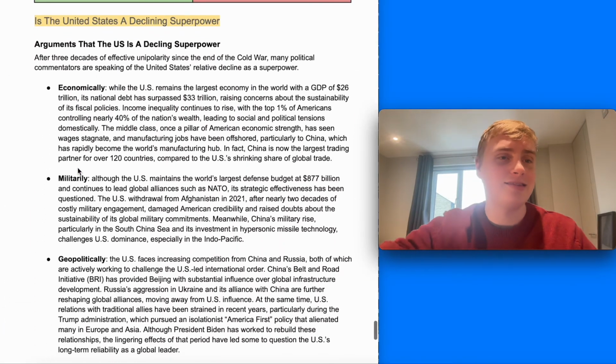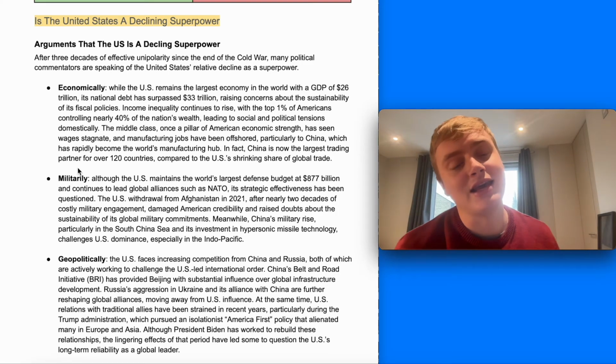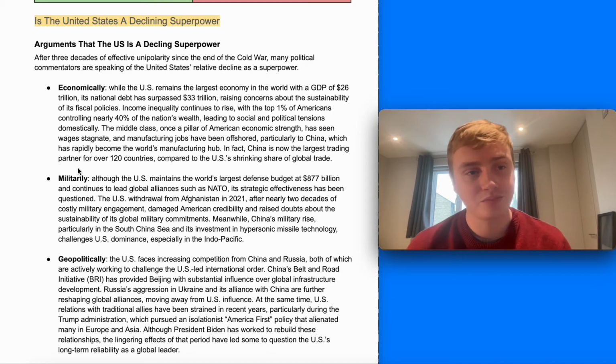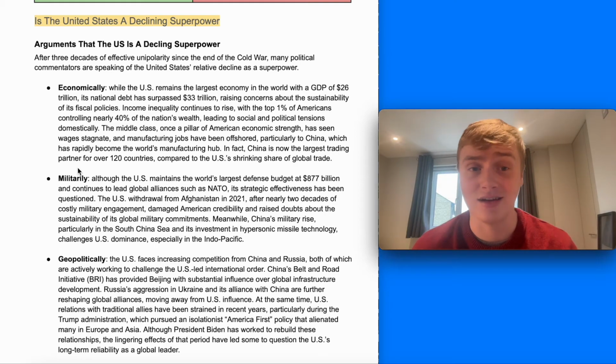Very much linked to this, so I'm going to go through this quite quickly, is the debate over whether the United States is a declining superpower. We're going to look at some arguments here. We've already looked at some of this content already, so I'm not going to go through it in loads of detail. But first, you've got some arguments that the US is a declining superpower.